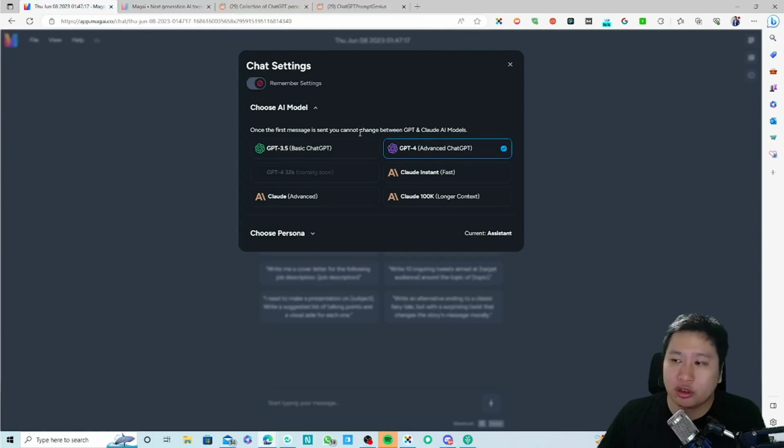All right. The good thing about getting Magai is that the founder has said that as more AI models become available, he will include them in Magai. For example, Bard AI from Google, they will be looking at adding that into Magai as well. And if you don't know what Claude AI is, it is the AI language model that is powering Quora's chatbot.